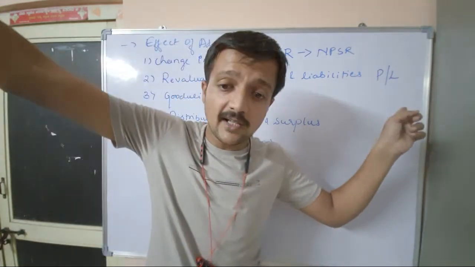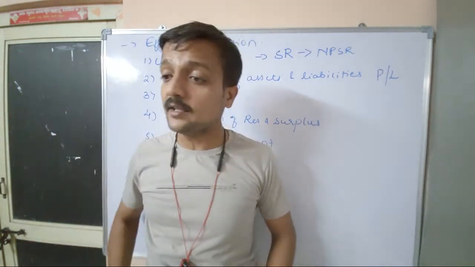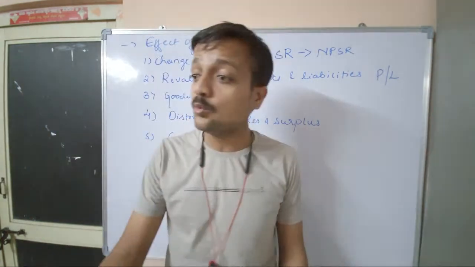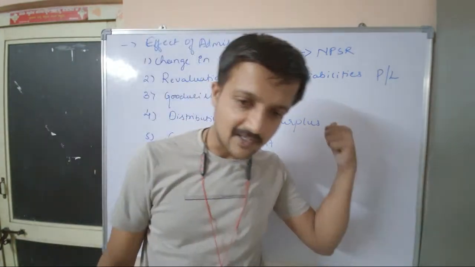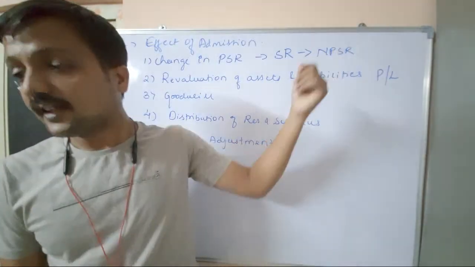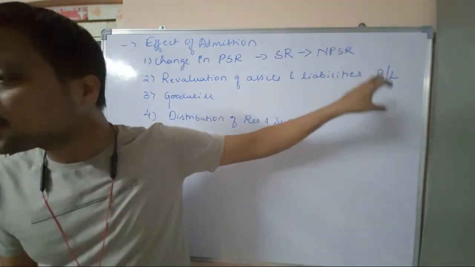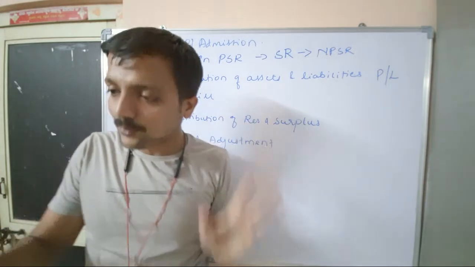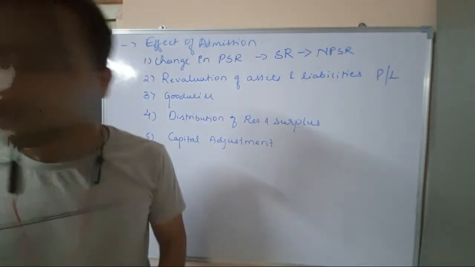I bought a machinery 10 years back, its value in my books is 30,000, but today its value is only 10,000. So there is a loss of 20,000. Did you understand? So this is how the revaluation of assets and liabilities will lead us to two situations. One is the profit and the other one is loss. Are you clear with this point?